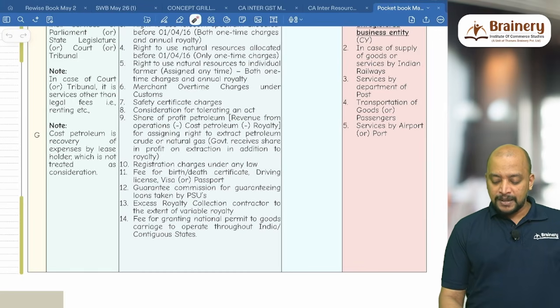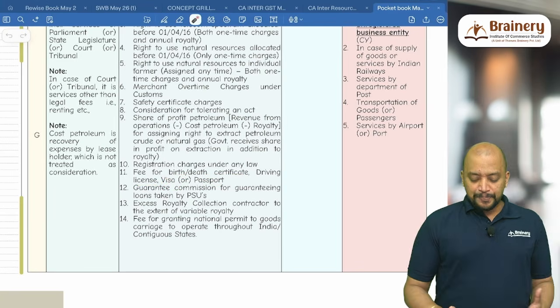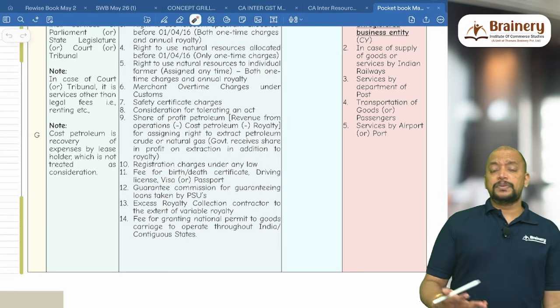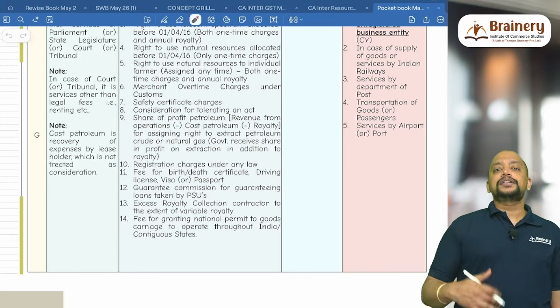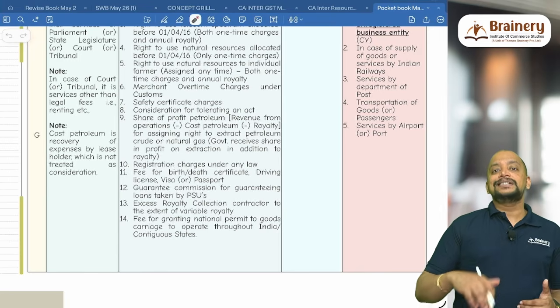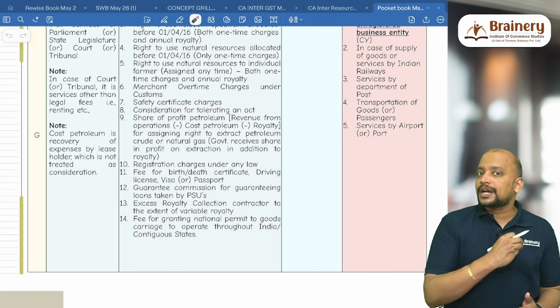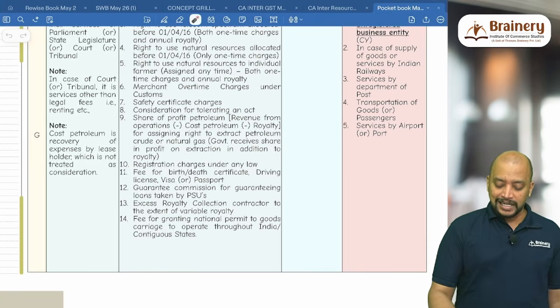Then guarantee commission. Guarantee commission is received by the government for guaranteeing the loans given to PSUs. As the government is guaranteeing the loan taken by the PSU, the PSU will pay a commission to the government, that is called guarantee commission, and that is exempted.